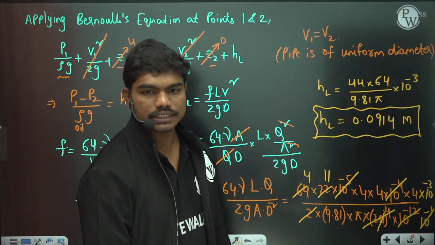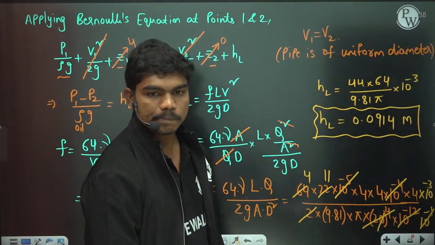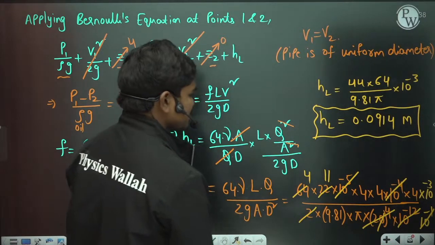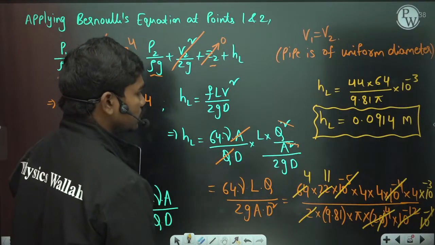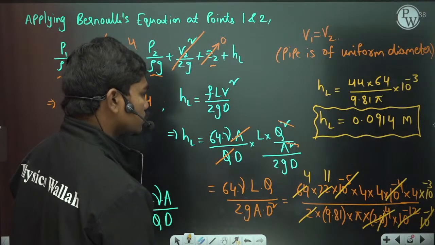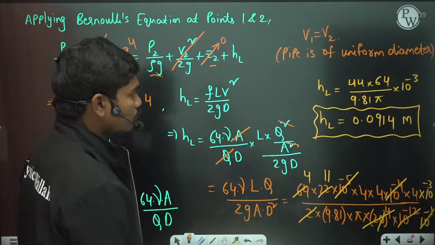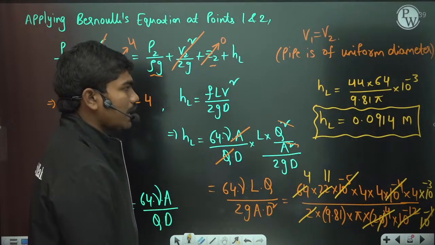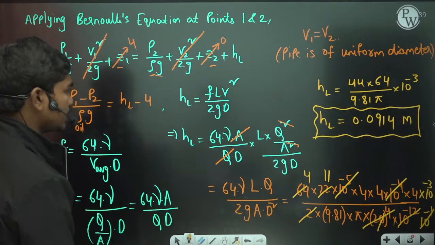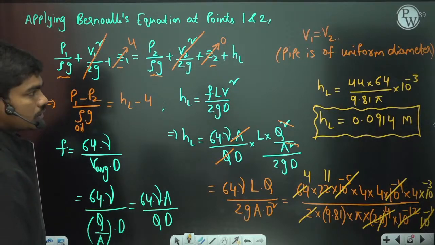Must be 9.137. Is it? Did we skip any 10 power minus some quantity here? 44 into 64 divided by 9.81 into 10 to the power minus 3 is what you should get.